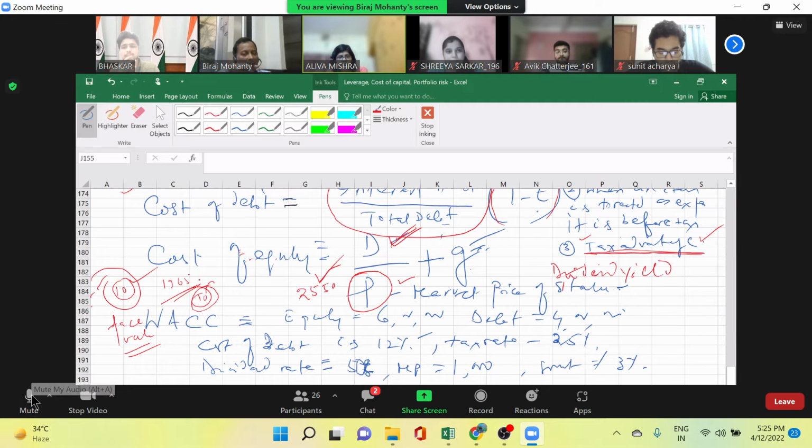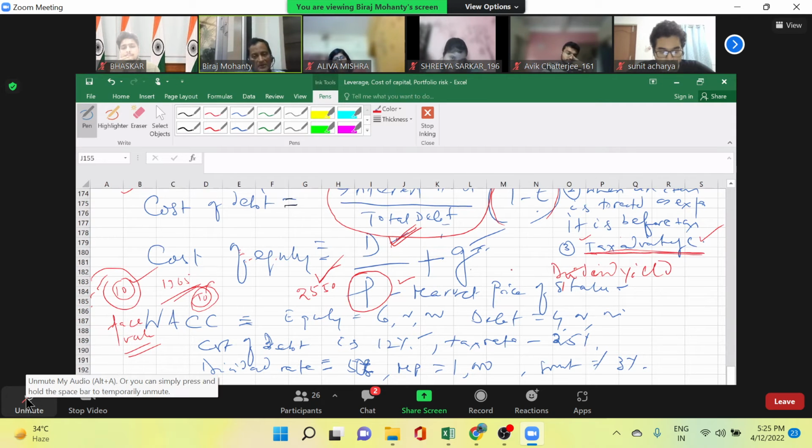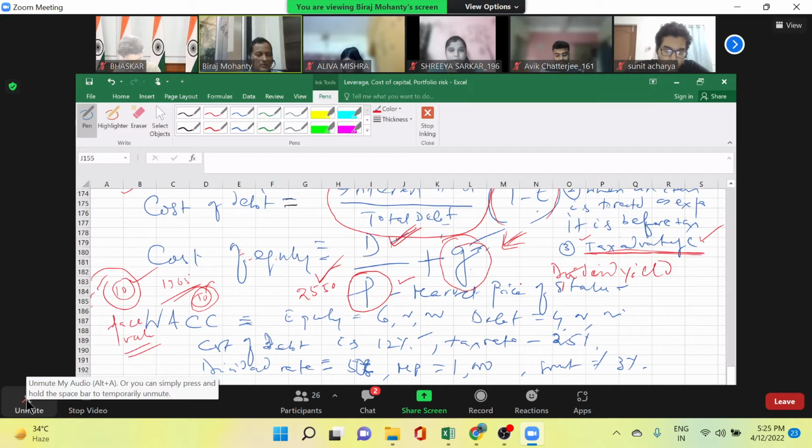So what are they investing for? Capital appreciation also. So what is that capital appreciation? To the extent the company grows, that is your capital appreciation, which is coming from your retained earnings. So this component I'll also have to add, which is the growth component. Got it or not? So cost of equity is dividend by market price of share plus growth of the company.